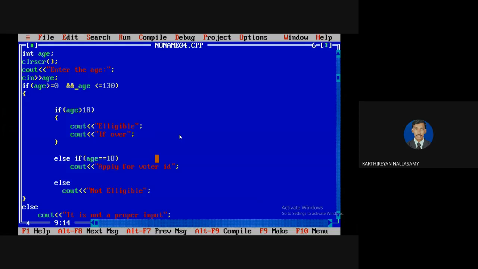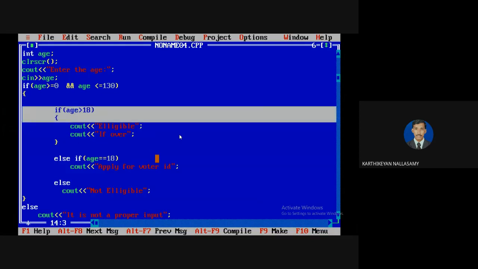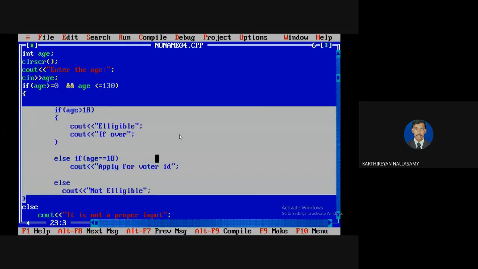Okay, and another thing. See here, there is one branching if. Inside one branching statement, another branching statement can be an if, or an if-else, or an if-else ladder, or a switch, or a ternary operator, whatever it may be. Clear?